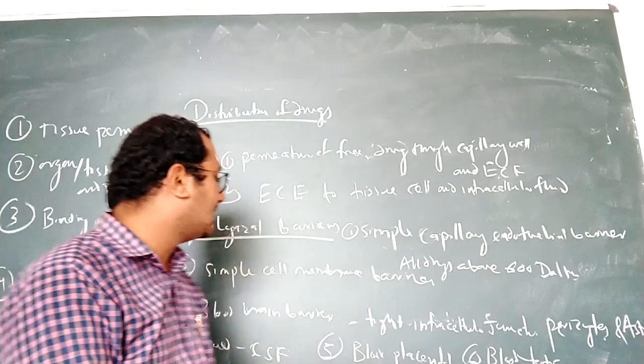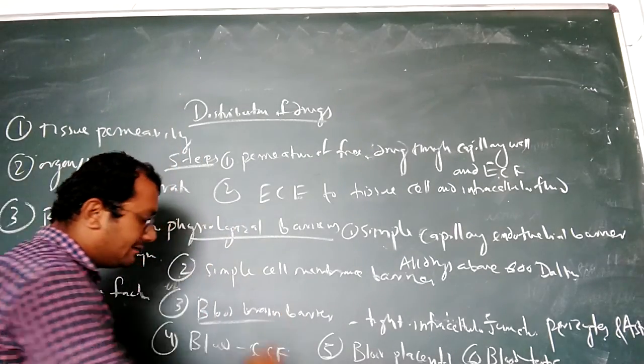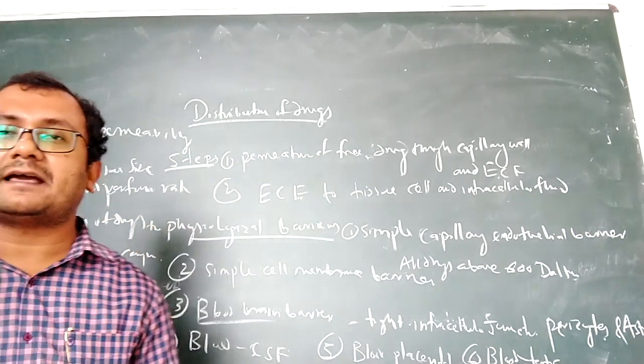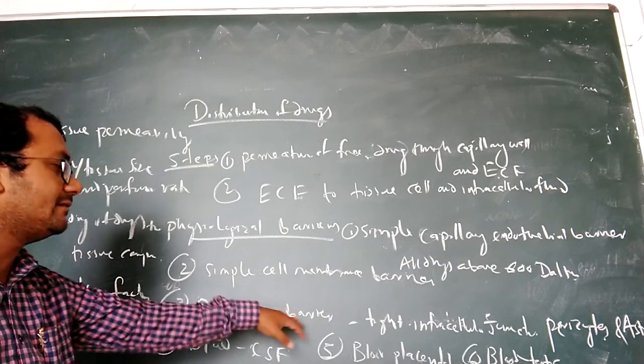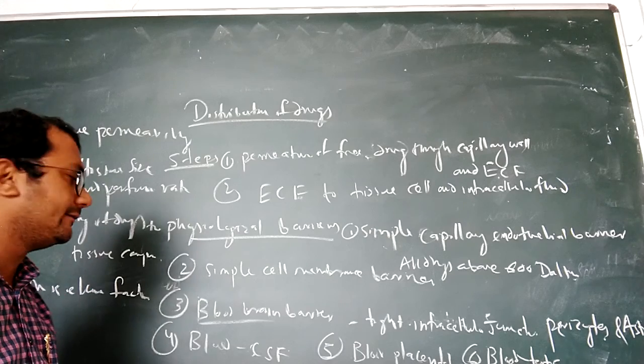Then coming to the third one, the blood-brain barrier. The blood-brain barrier is the most important barrier. Because it is present in the brain, it consists of brain capillaries.